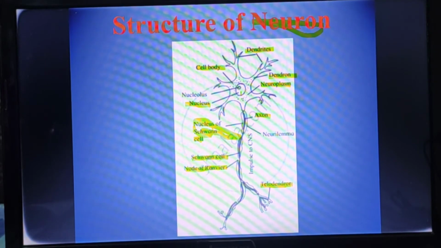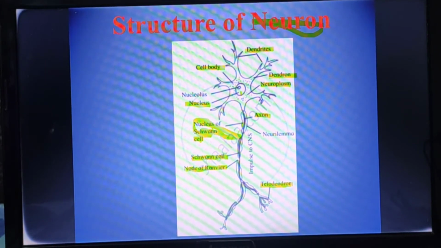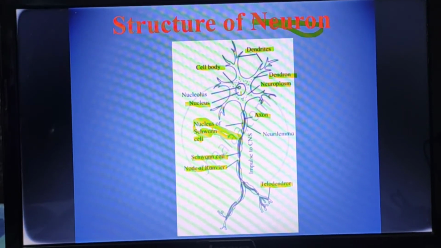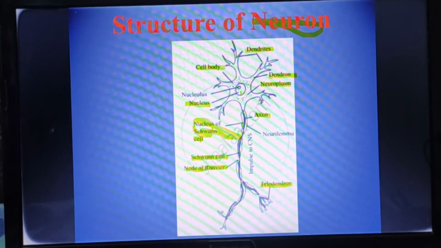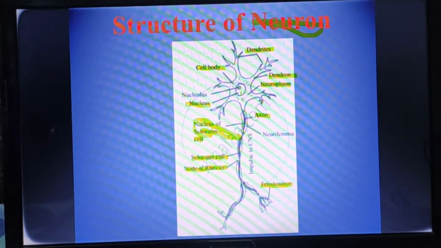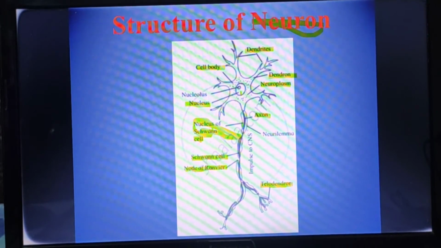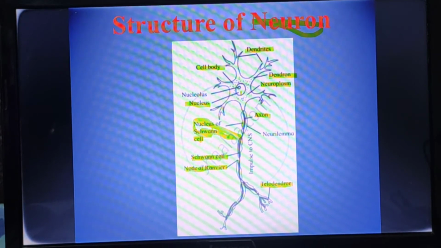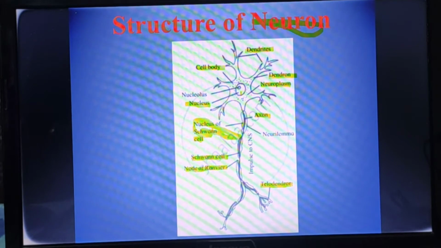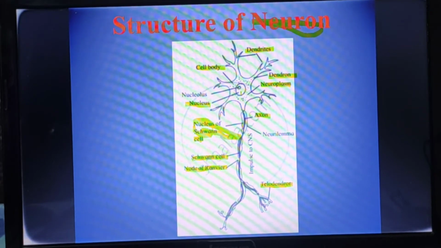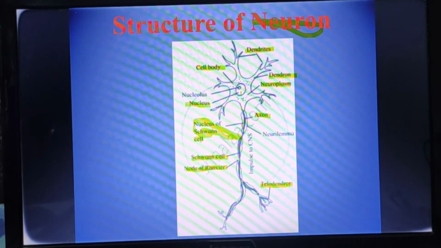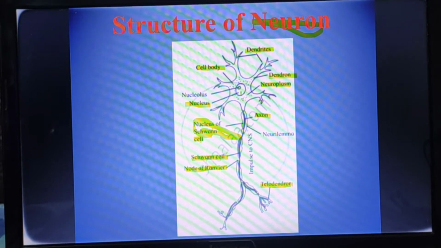So first we will see the afferent neuron. The function of the afferent neuron is that it carries the impulses from the sense organ to the central nervous system. That means from the nose or ear or eye, which are the sense organs, it carries the impulses, that is, it carries the message and gives it to the central nervous system. So this afferent neuron is also called a sensory neuron, and it is found in the dorsal root of the spinal cord.